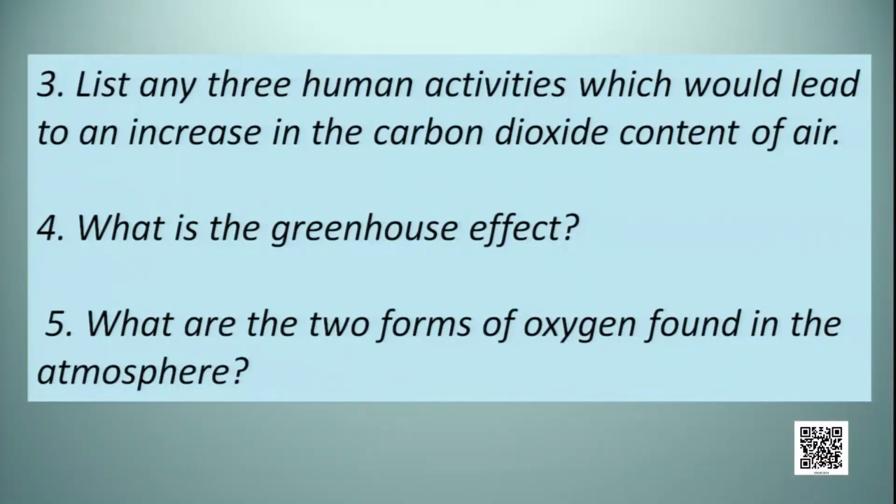Question 5. What are the two forms of oxygen found in the atmosphere? The two forms of oxygen found in the atmosphere are oxygen gas, which contains 2 atoms of oxygen, and ozone gas, which consists of 3 atoms of oxygen.